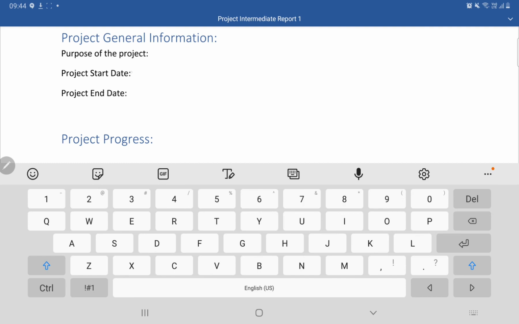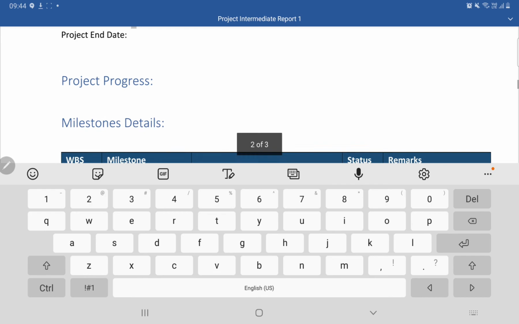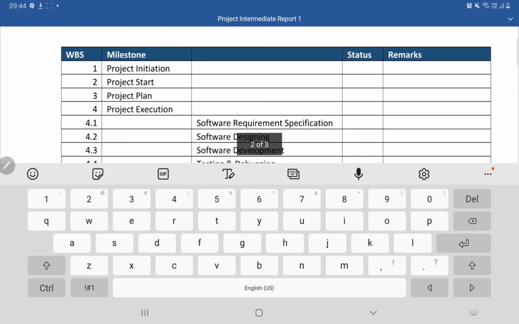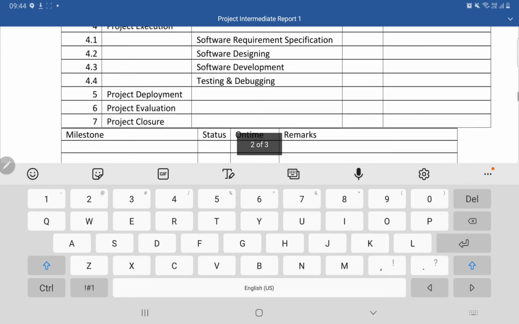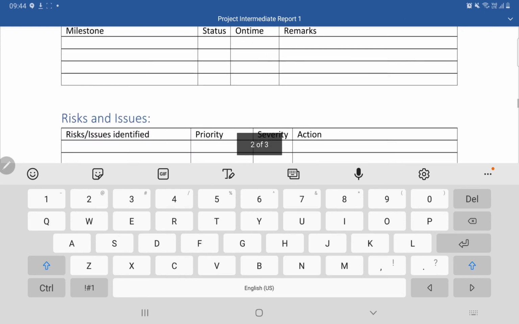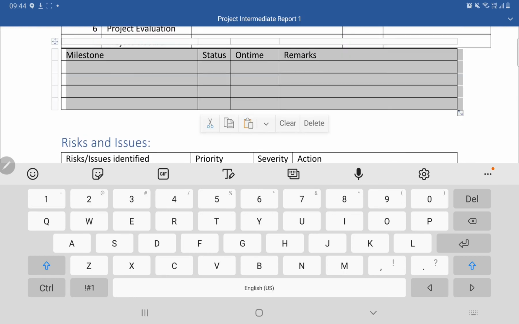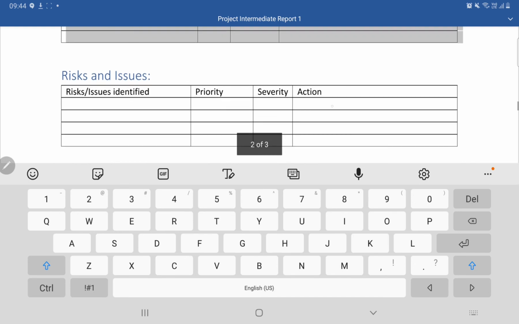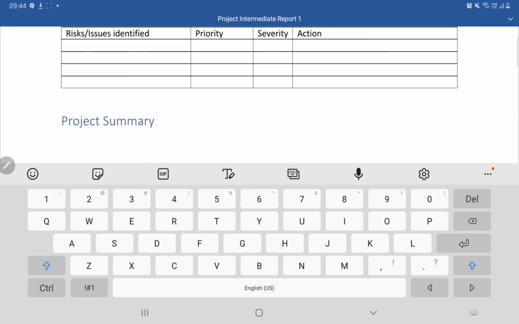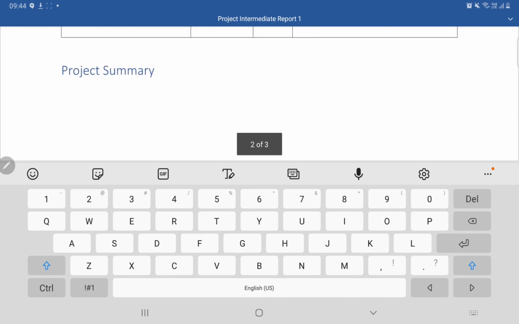You can write any date over here. It is okay, because they will change the dates. Your project milestones do not contain any dates. It speaks only about status. What is the status of your work? Understood, team? So this you don't need. You are supposed to remove this. Yeah, like this milestone one, you need to remove this. Then risks, you will be addressing 4 or 5 risks, and you will finish by summarizing the project. Total 400 words required. Please try to finish it.